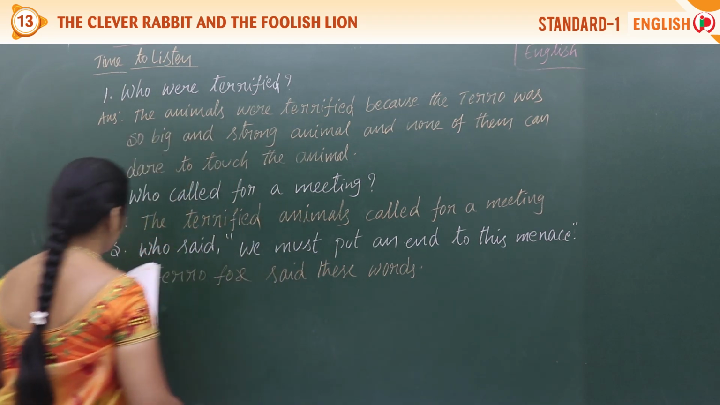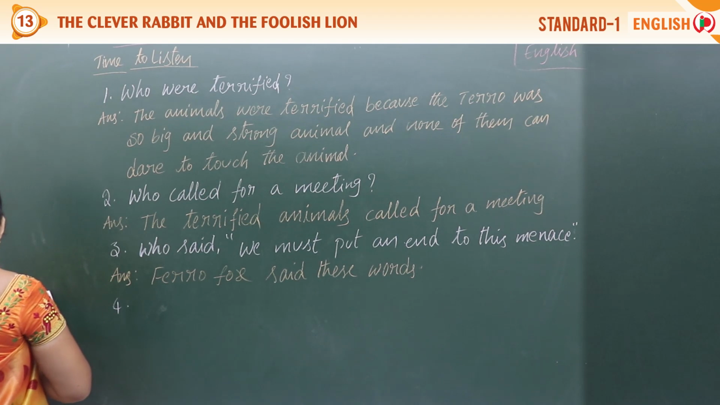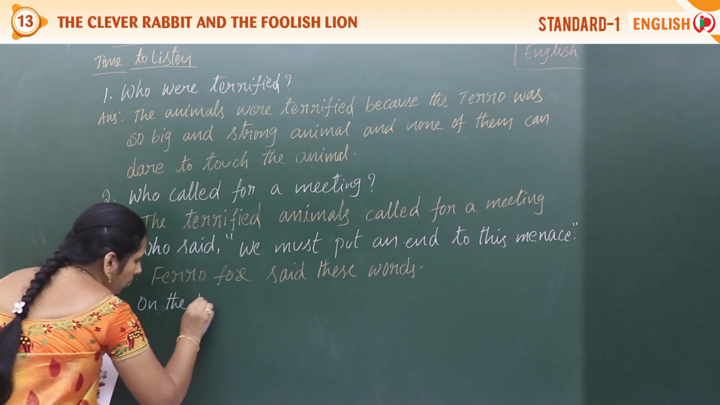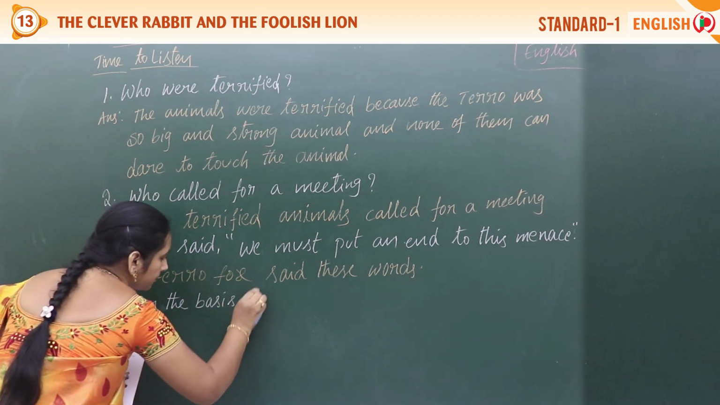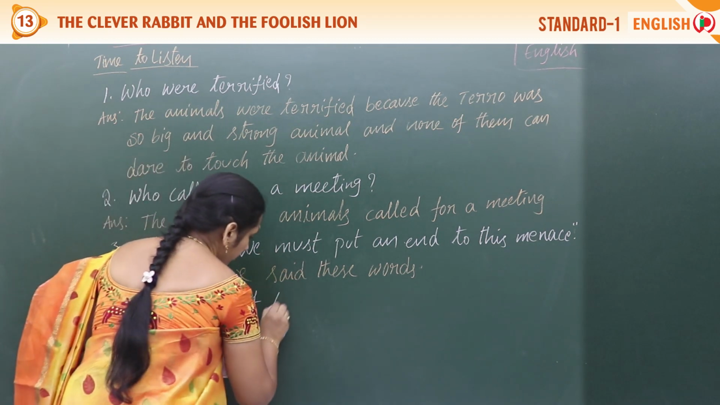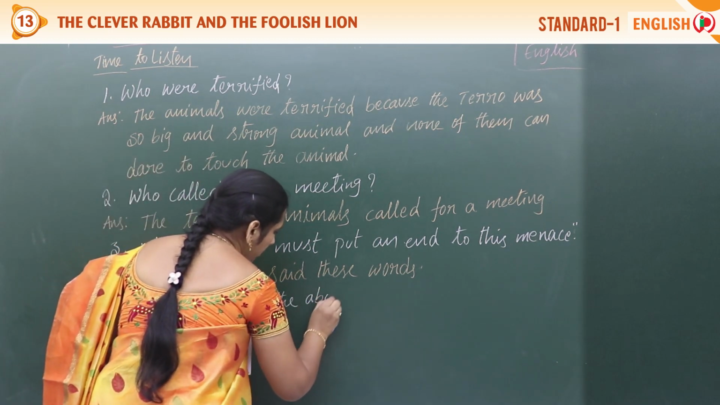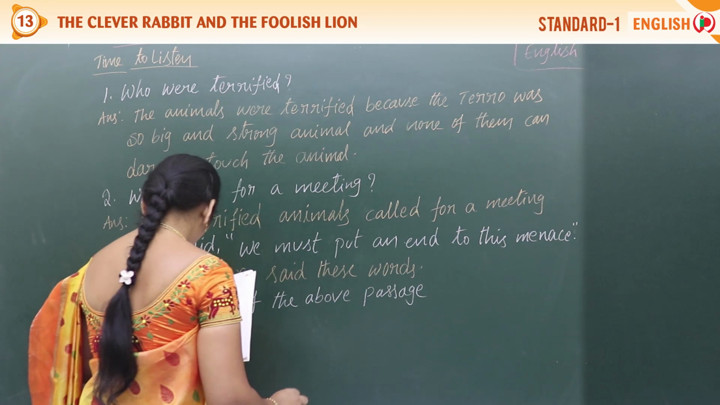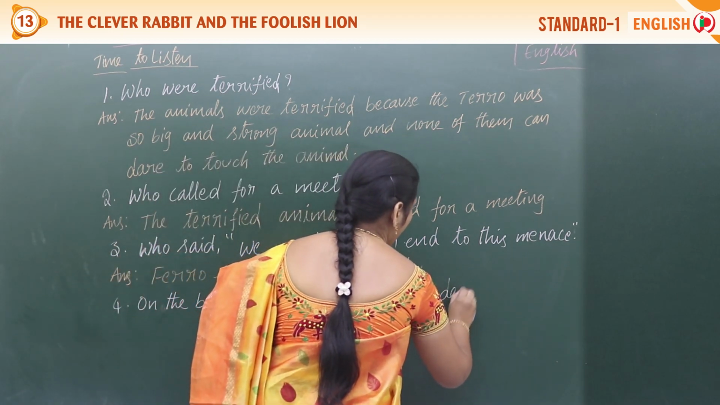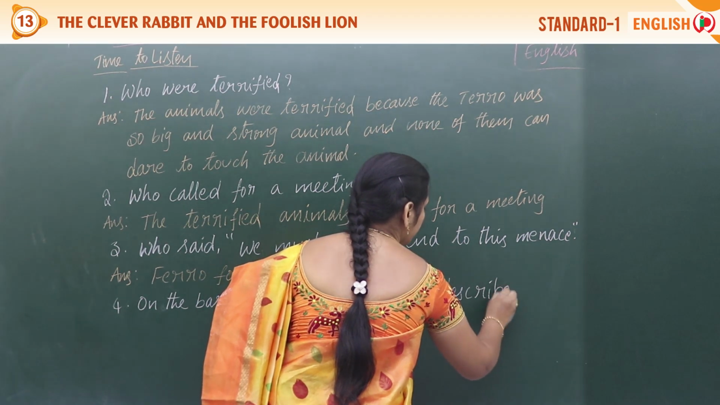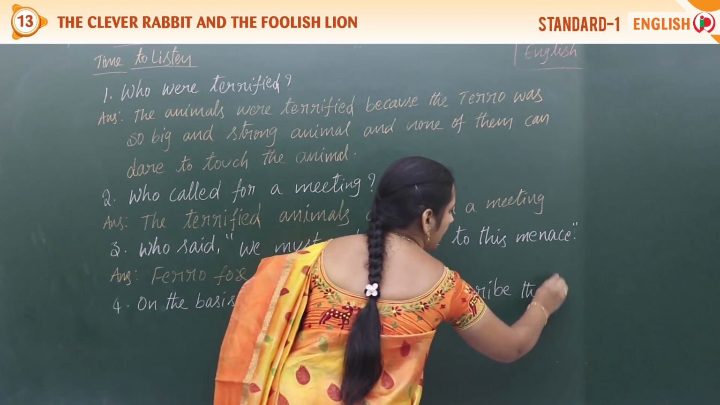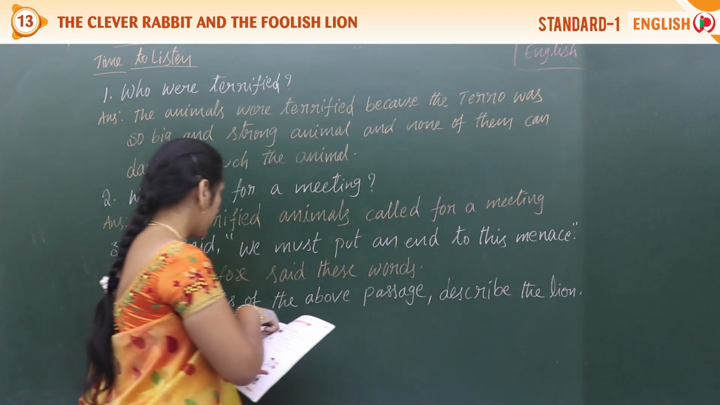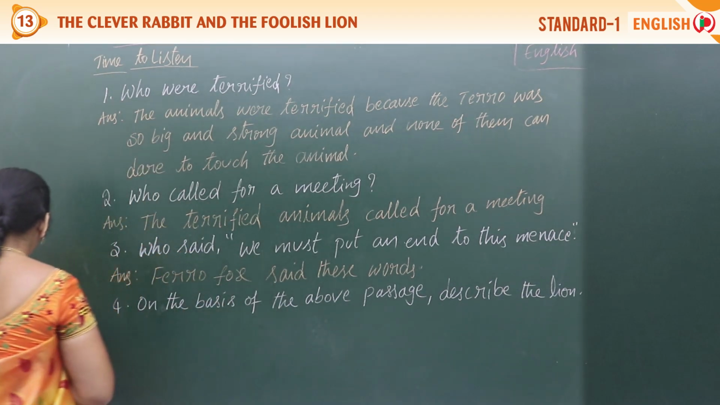So write the question first. Fourth question. On the basis of the above passage, describe the lion. Okay. So what's the answer we can write? Write down, all of you.